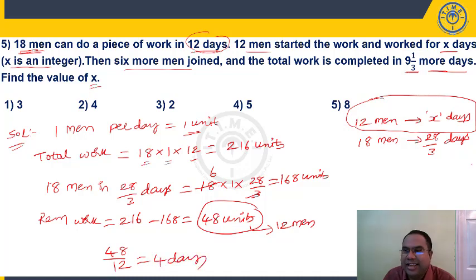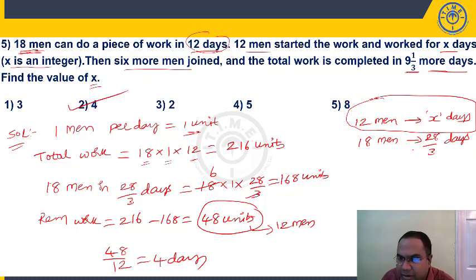So they are working for X days. That X is nothing but 4. It is present in choice 2. So if I take each man's efficiency as 1 unit, 18 men in 12 days means each man will do 1 unit. 18 into 1, 18 units into 12, total 216 units. So 12 men, they are working for X days. We have to find out the X value. After that, 6 more join. These 18 men are working for 9 1 by 3 days. 9 1 by 3 is nothing but 28 by 3 days. Then the work is completed.